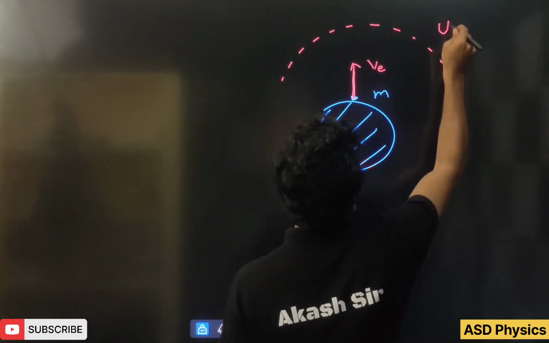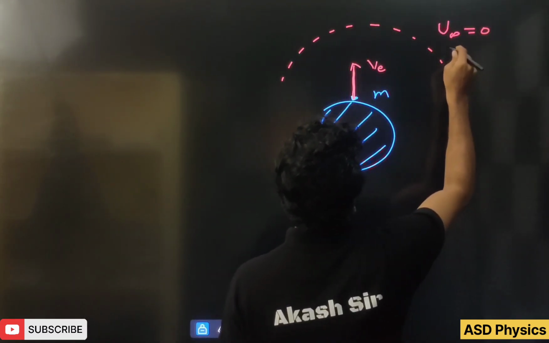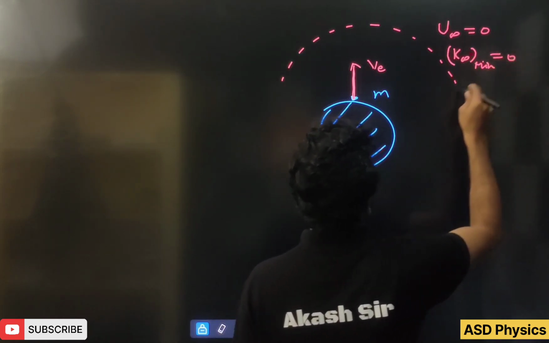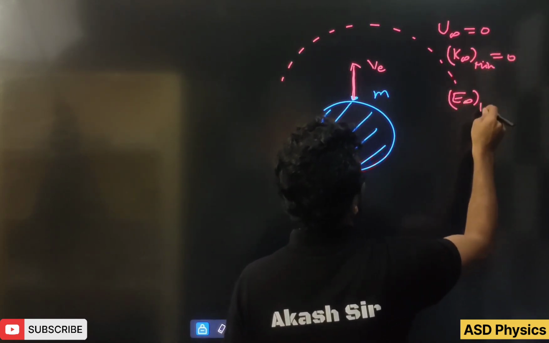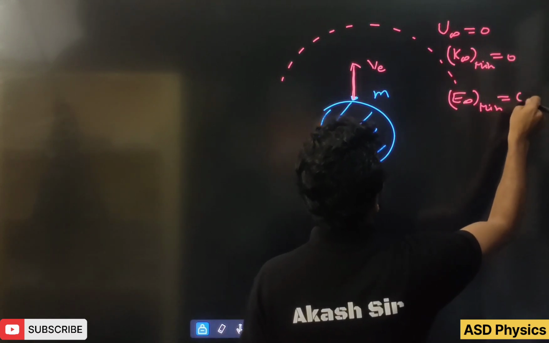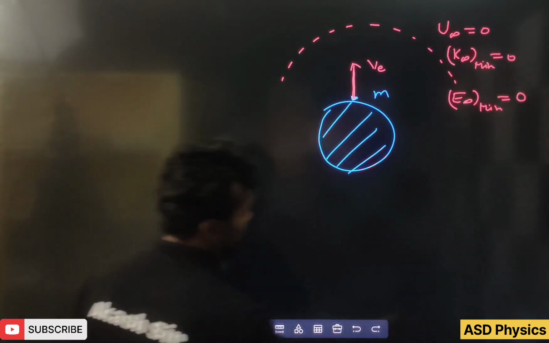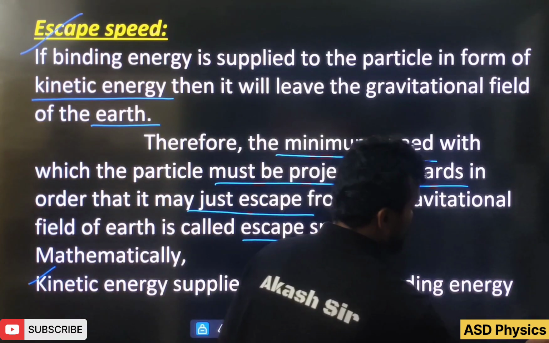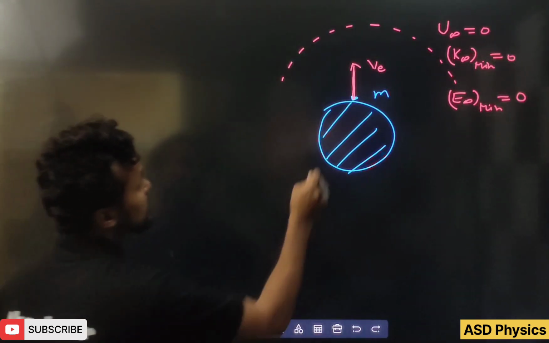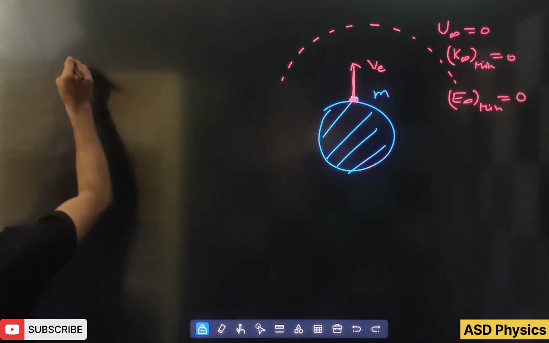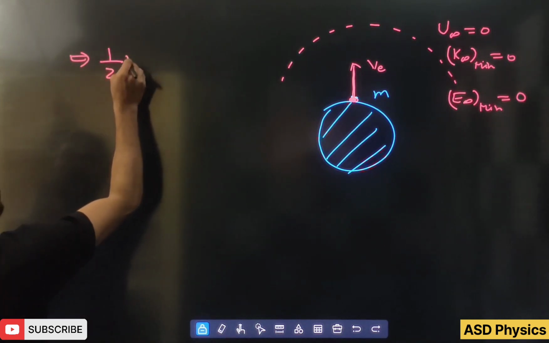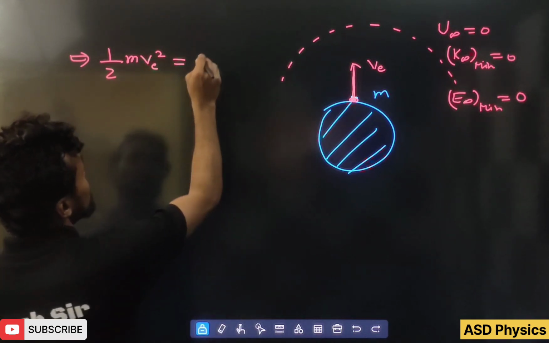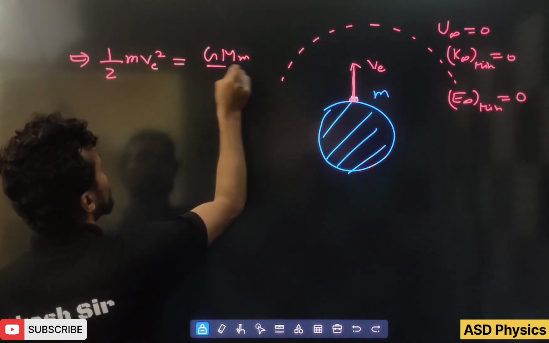Now let's take this as interstellar space. Here, as I told you, U infinity is 0, K infinity minimum is 0, and energy at infinity minimum is 0. Now, as we have learned, kinetic energy supplied to a particle is equal to the binding energy. So the kinetic energy is half m VE square, and binding energy is GMm by r.